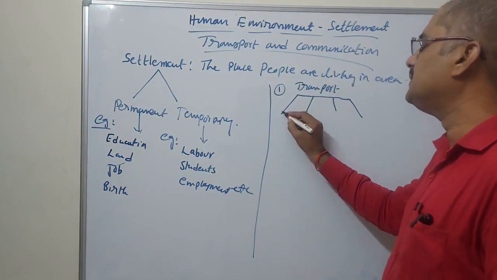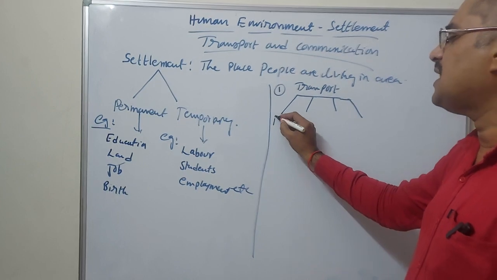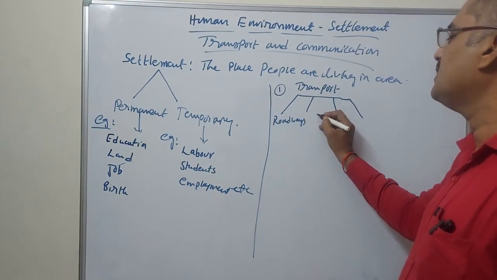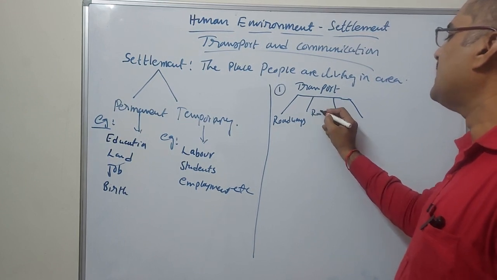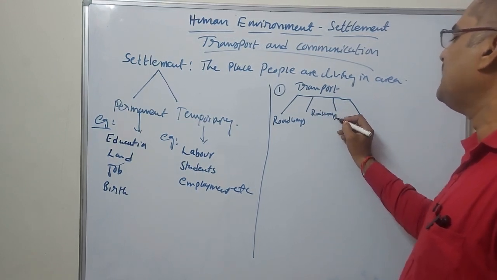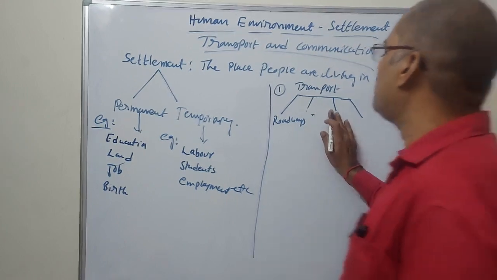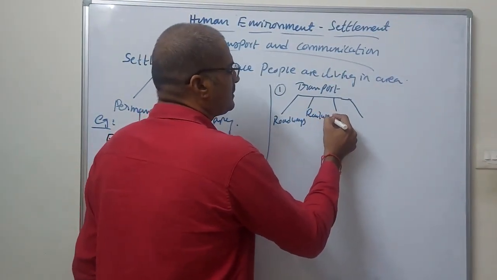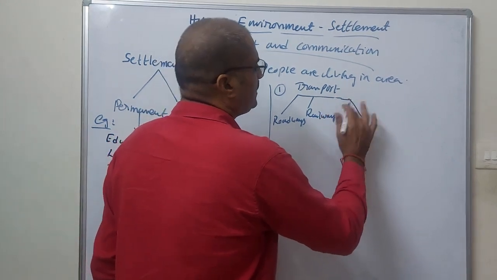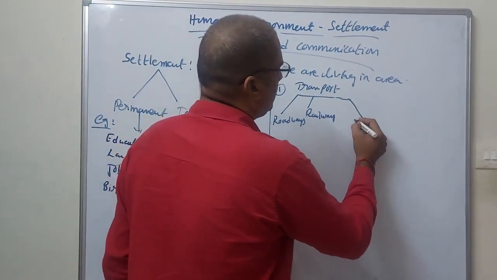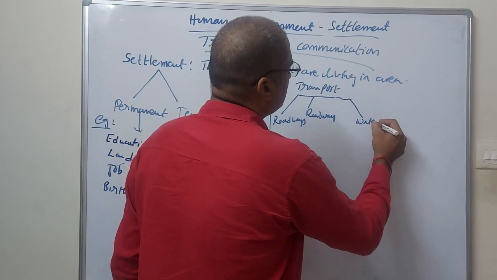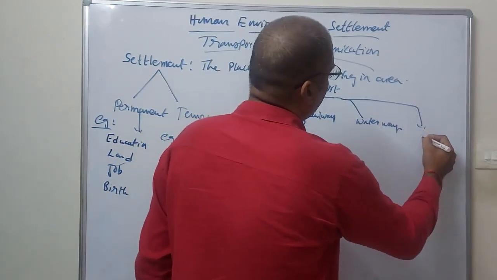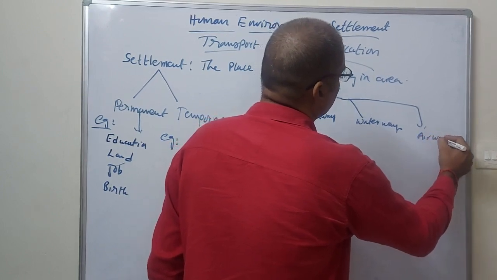One is roadways, second is railways, the third one we can call waterways, and the fourth one is airways.